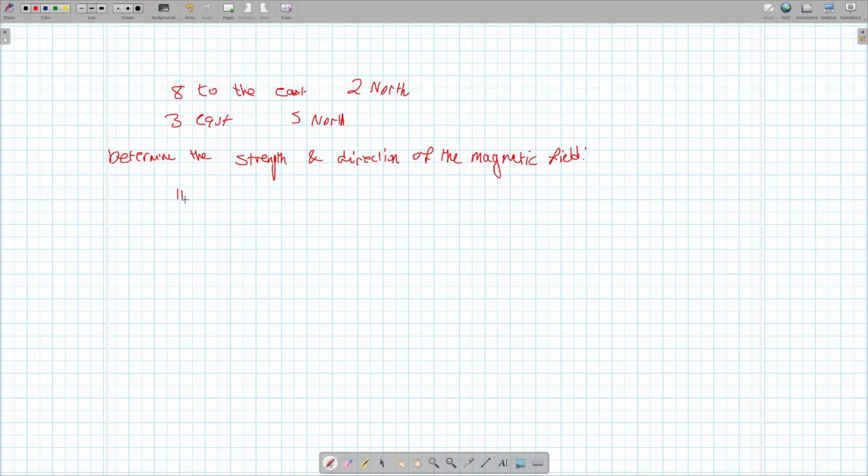8 plus 3 is 11. 2 plus 3 is 5, so it's 11i plus 5j. Find the magnitude of it: 11 squared plus 5 squared, whatever, you get something. And the direction is basically they're asking to find the angle theta. It's obviously inverse tan of 5 over 11, right? And you get something. Okay, this is just an example of a question.